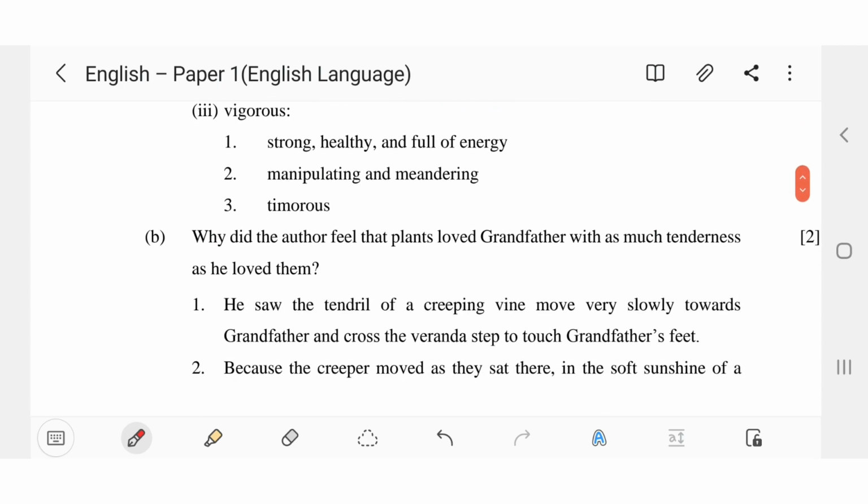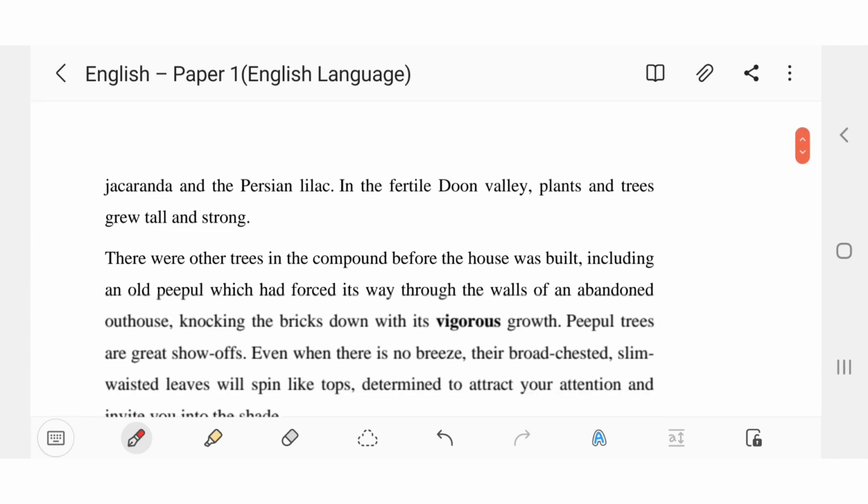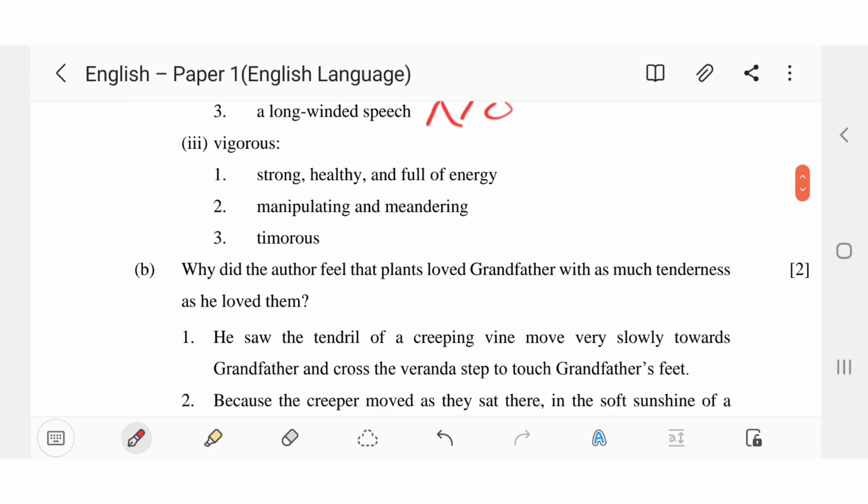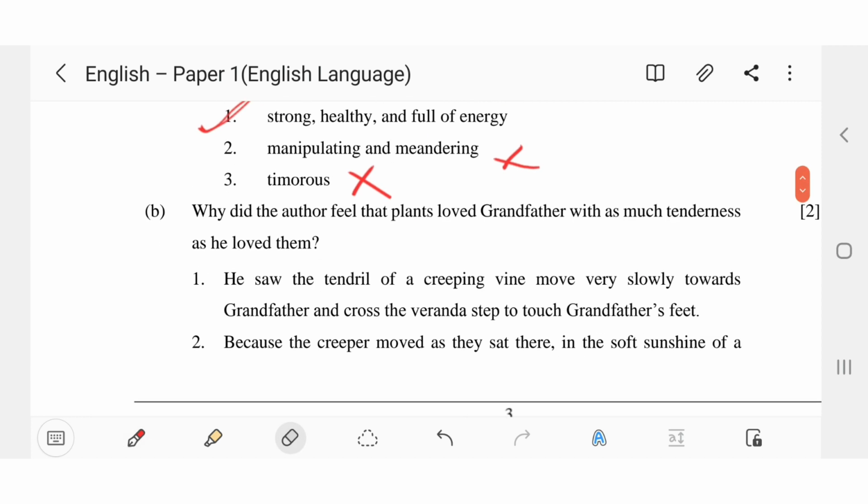Now third one, vigorous. Let's read out the sentence. There were other trees in the compound before the house was built, including an old peepal which had forced its way through the walls of an abandoned outhouse, knocking the bricks down with its vigorous growth. Options, yeah, they are here. First one, strong, healthy, and full of energy. Second one, manipulating and meandering. No. Third one, timorous. No. First option is correct. Strong, full of energy. That's why it was able to break the bricks and make its way through the abandoned outhouse. So first option is correct.